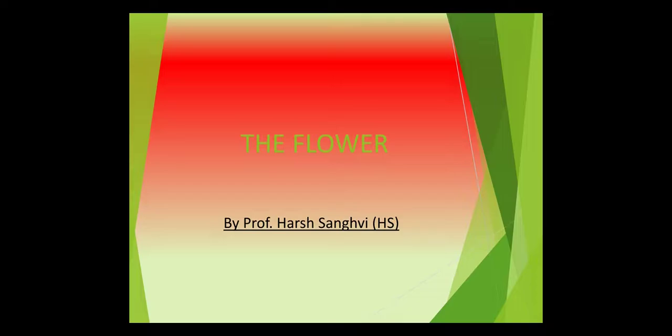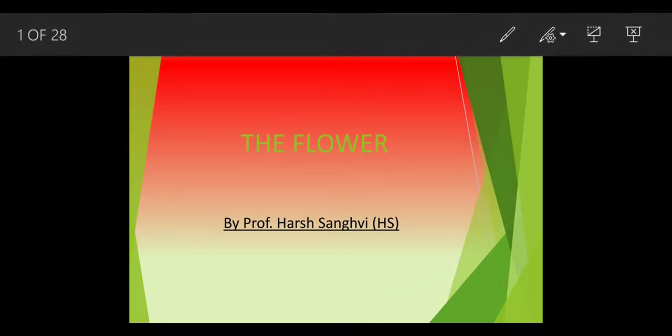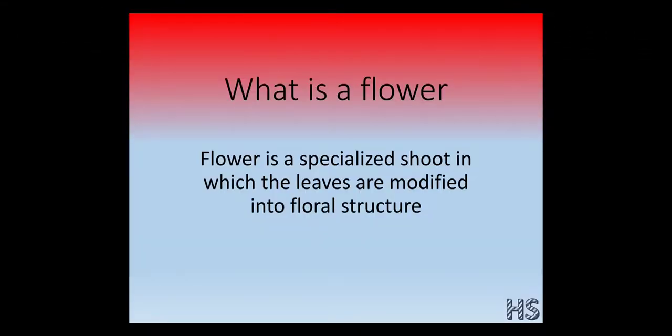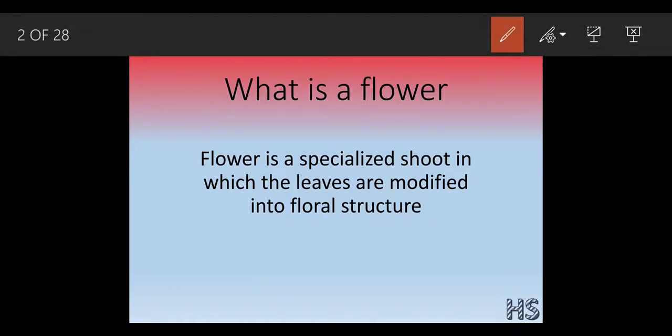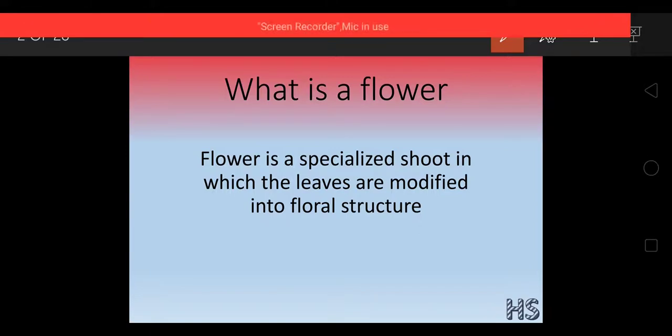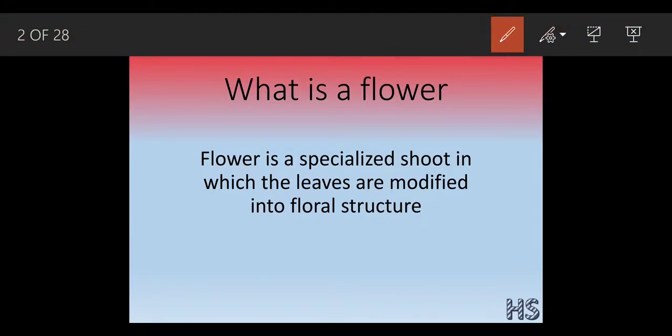Okay, reproductive organ. Why is it said to be a reproductive organ? Because it helps to carry up the generation. Okay, so let's start. What do you mean by a flower? Let's define it. So flower means flower is a specialized shoot in which the leaves are modified into floral structure.